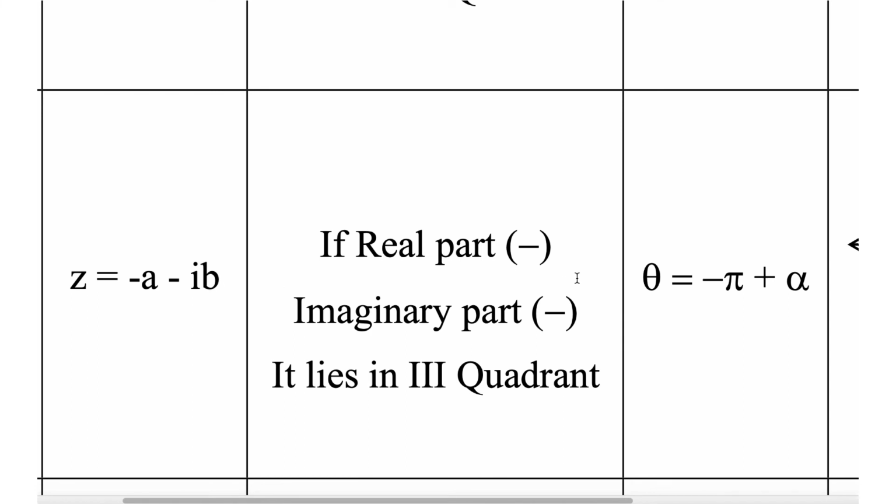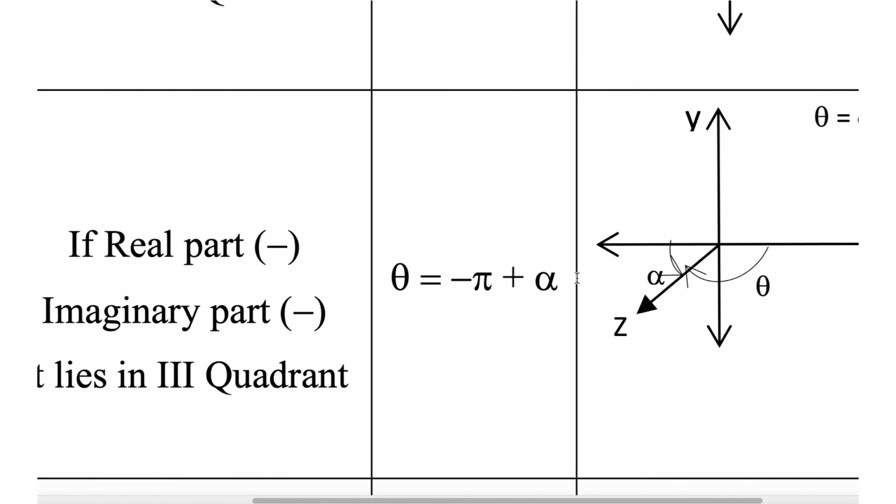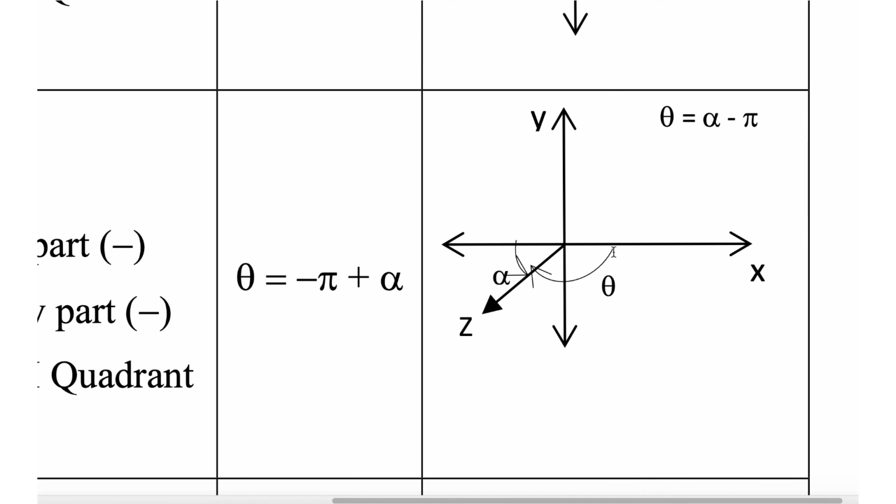Minus a minus ib: both real and imaginary parts are negative. Now you can see theta is measured like this.